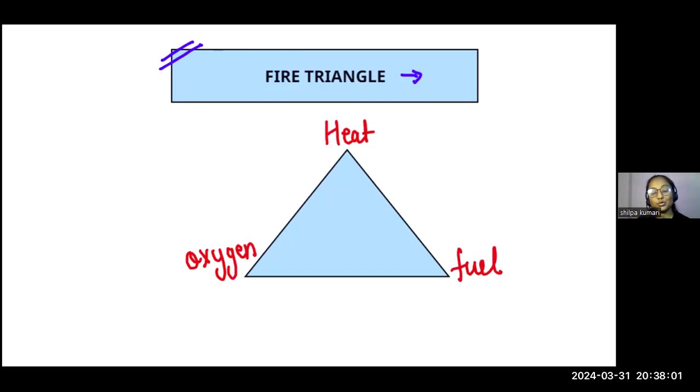Correct? But we know, students, sometimes the fire is so extreme that we need to put it out. To put out the fire, we either cut off the supply of heat, or cut off the supply of fuel, or cut off the supply of oxygen. But it is sometimes said that removing fuel is difficult.